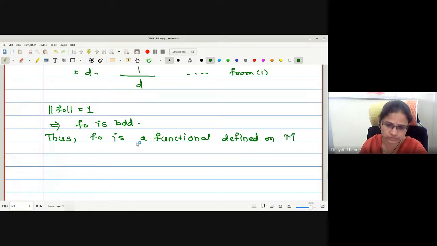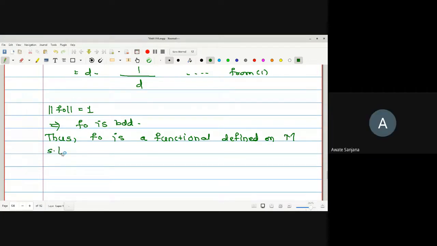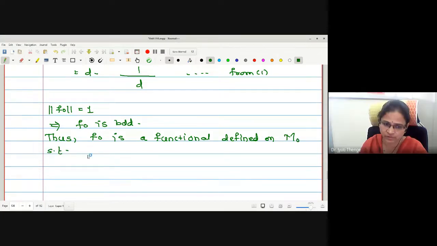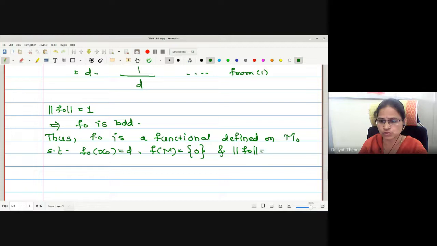M naught, yes, it is M naught. What is that? F naught of X naught, what we have proved? D. F of capital M is singleton 0 and norm of F naught is equal to 1.